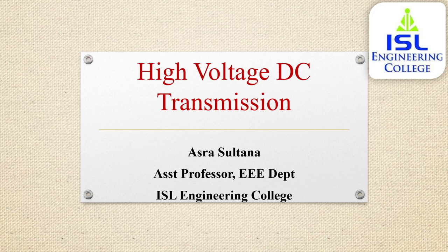So with this, second unit is over, students. Next class will be converter and HVDC system control. We are going to see principles of DC link control, converter control characteristics, system control hierarchy, firing angle control, current and extinction angle control, starting and stopping of DC link, power control, higher level controllers, etc.